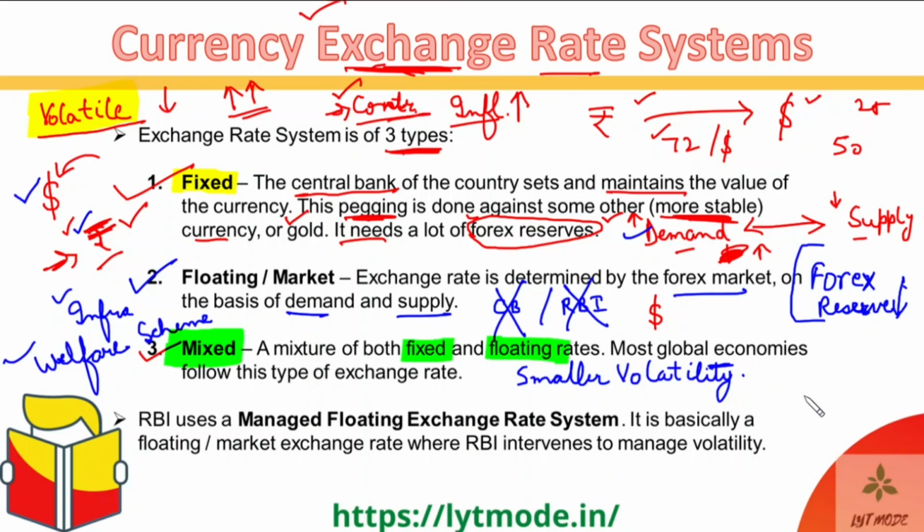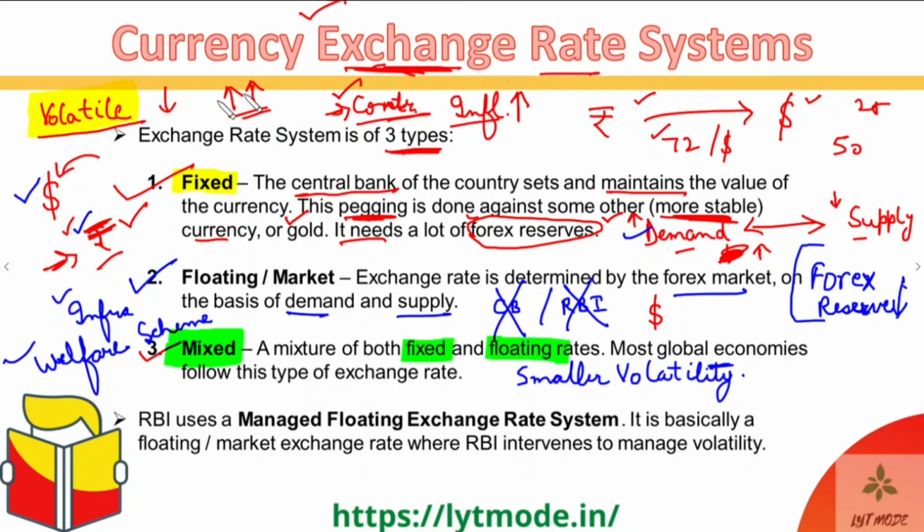But when the volatility starts rising, or when the currency exchange rate system suddenly starts going haywire, that's when the central bank comes and says, hey, stop, I will do something about it now. Don't worry, I will take care of it, so that our exports and imports won't get affected in such a manner that our entire economy starts going haywire.